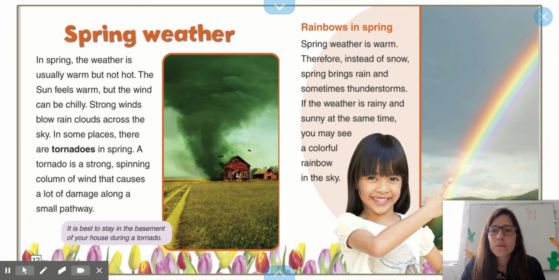Spring weather. In spring, the weather is usually warm, but not hot. The sun feels warm, but the wind can be chilly. Strong winds blow rain and clouds across the sky. In some places, not here in Peru, there are tornadoes in spring.